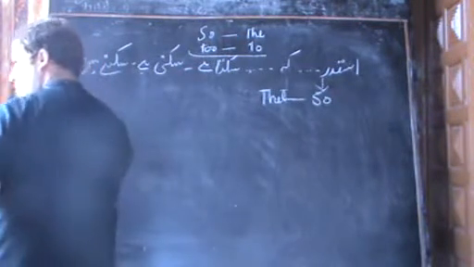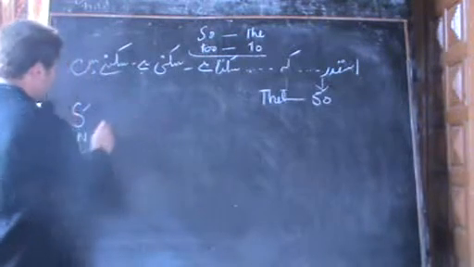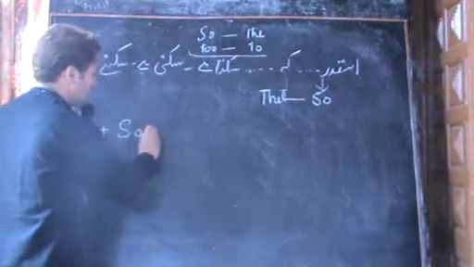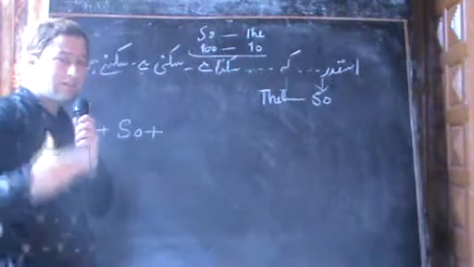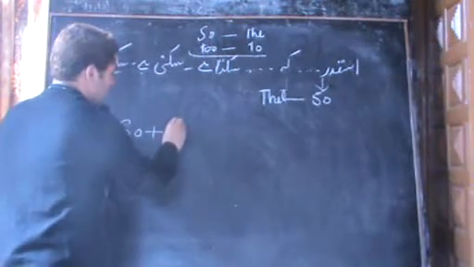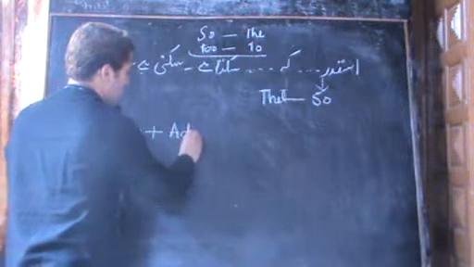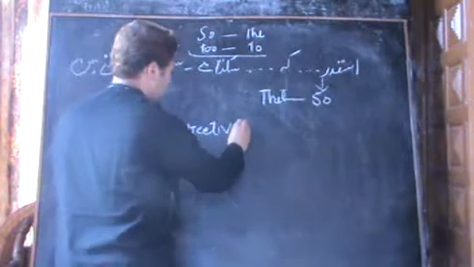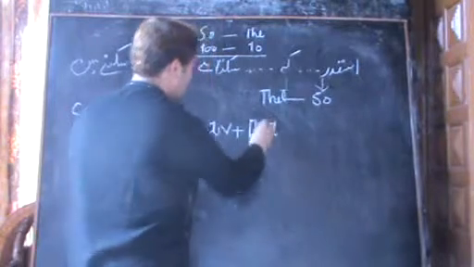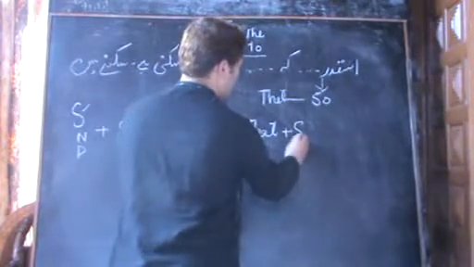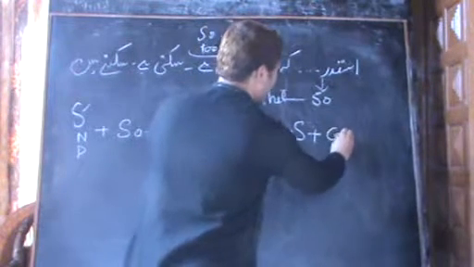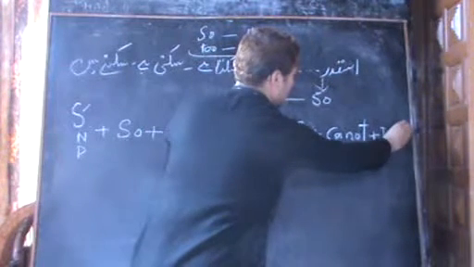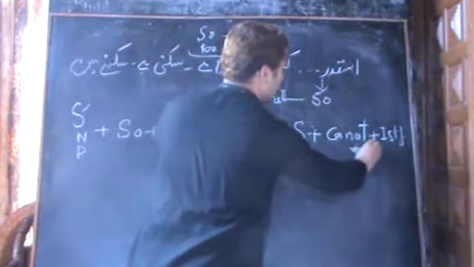Then we have to bring first 'so', then the quality we are talking about, like adjective, then it is to be started with 'that', then subject, then 'cannot', then verb, first form of verb, or it can have then object.